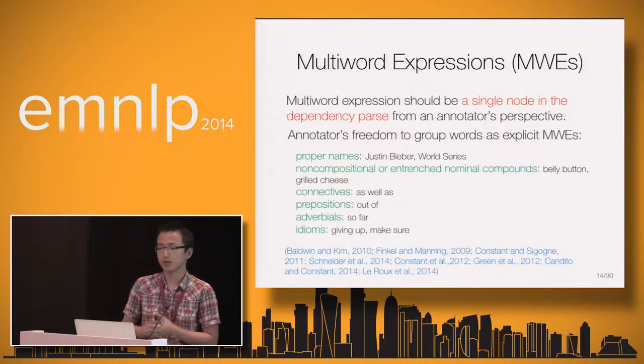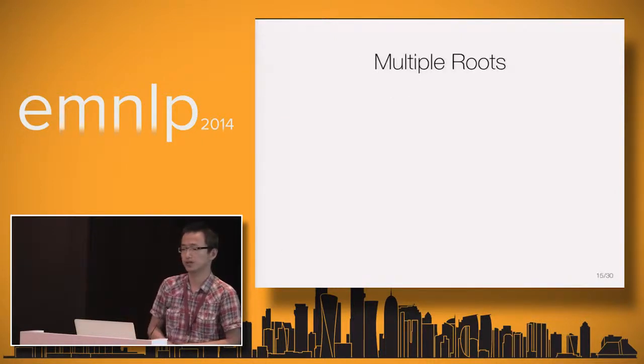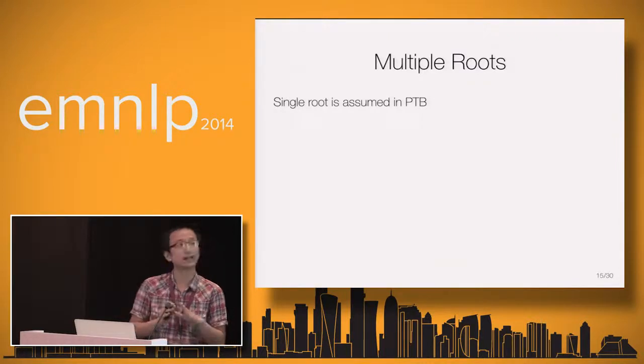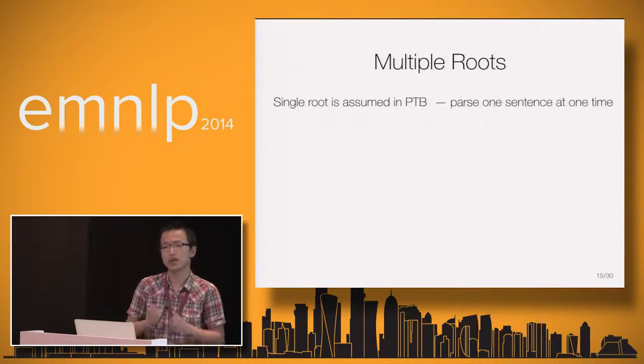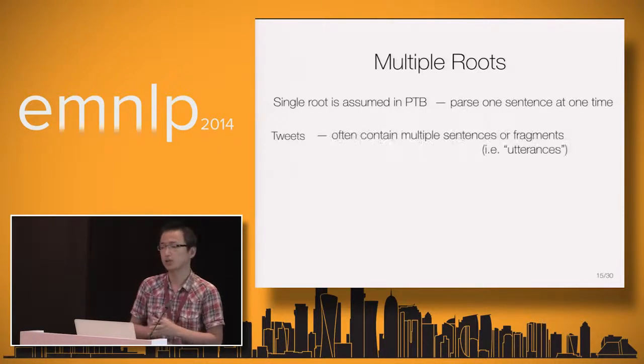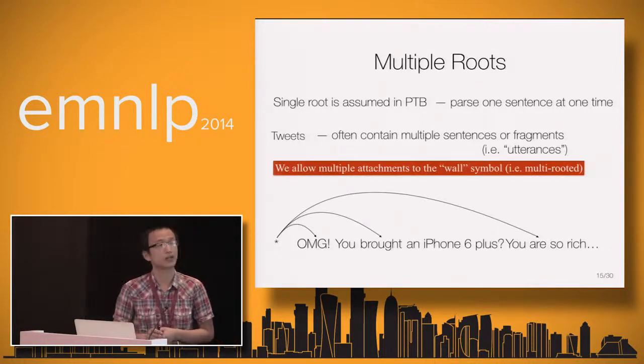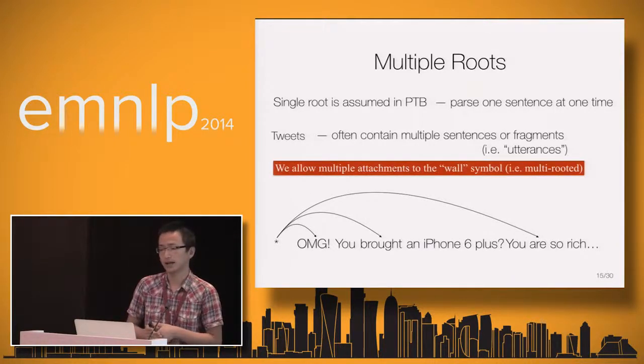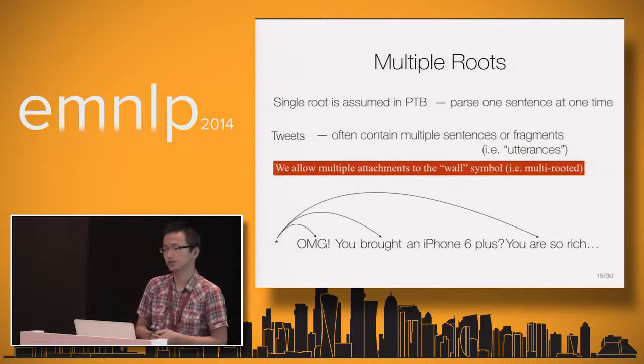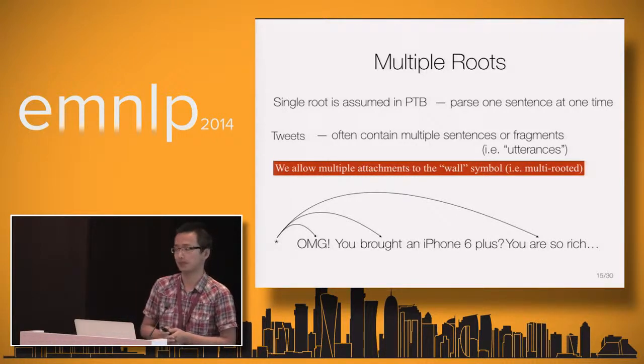The last thing I want to highlight here is multiple roots. In the Penn Treebank, a single root is assumed. We parse one sentence at a time. However, tweets often contain multiple sentences or fragments, which we call utterances here, inside one tweet. So the solution we propose is to allow multiple attachments to the wall symbol, like the example here. This is not a very painful thing for a parser, and we should do that.